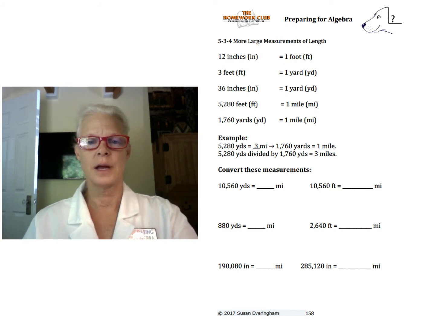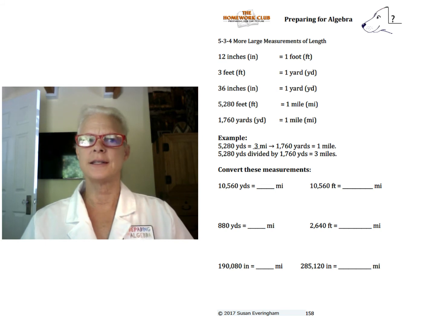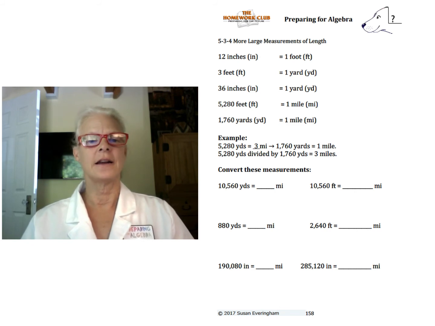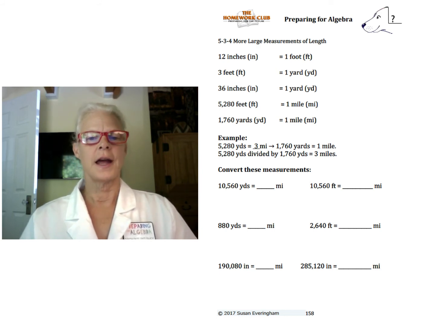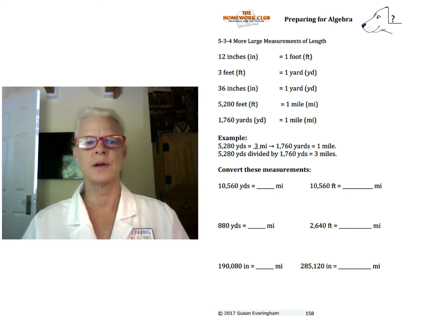It's a continuation of page 157 where we're converting lengths and we're including miles in this. So our example here, like the last page, 5,280 yards, right, is 3 miles. 1,760 yards is a mile. So we can do that by dividing that 5,280 by 1,760 will give us the 3 miles. Go ahead and convert these 6 problems, and we'll see you on the next page. Remember, answers are in the back of the book, and if you get stuck, just leave me a message.